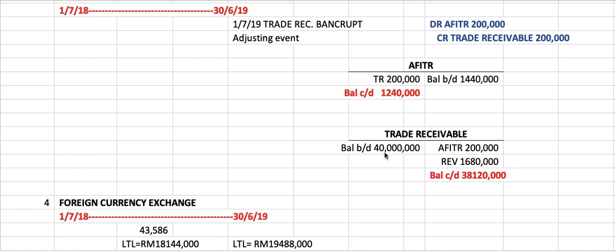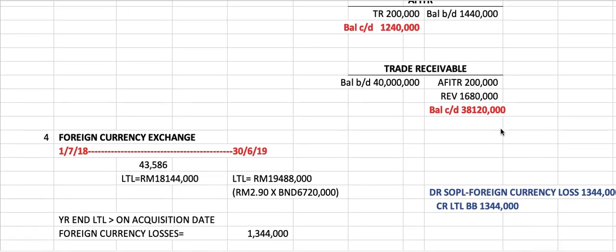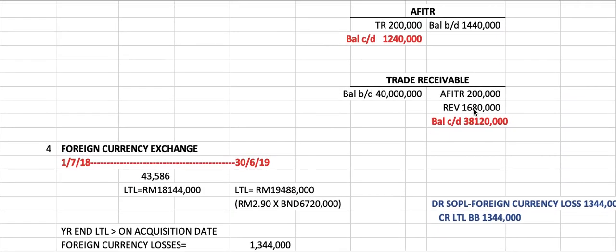So I put this journal entry into the T account. You debit AFITR here and you credit trade receivable here. And don't forget we have passed this journal entry before. Credit trade receivable 1,680, so I put it inside the account. So I can see the balance c/d of the trade receivable is now 38.12 million. It's okay if you don't open the T account.